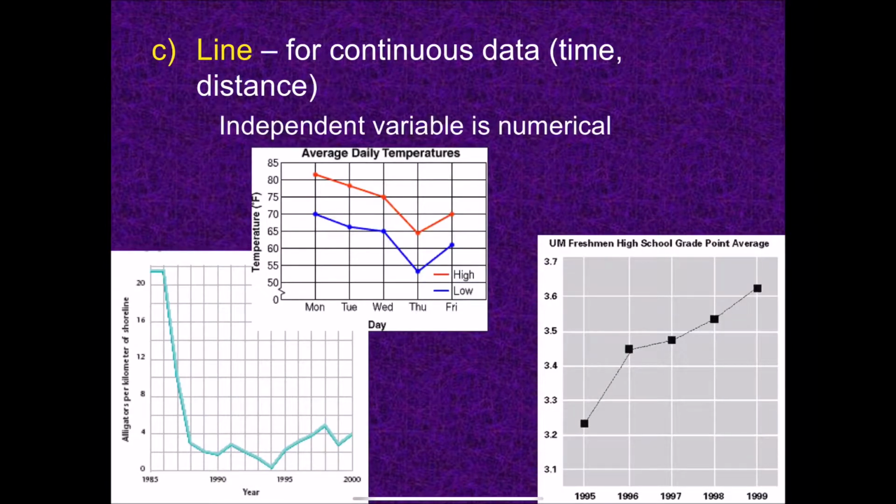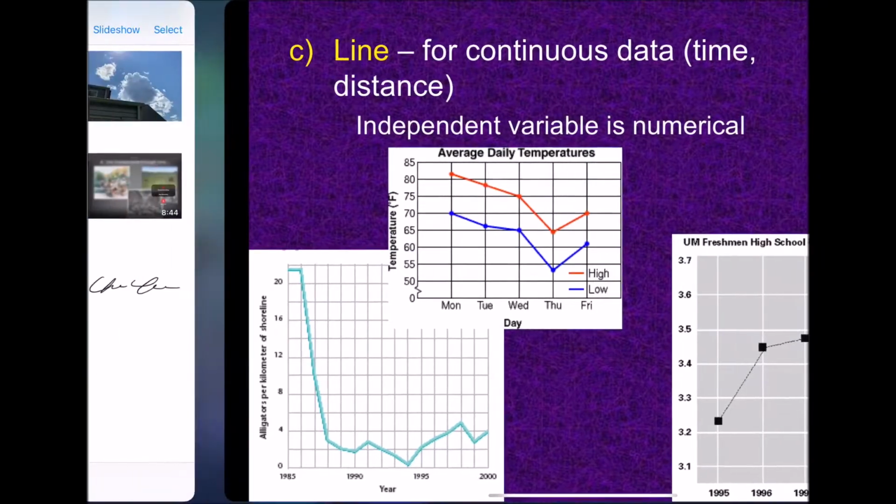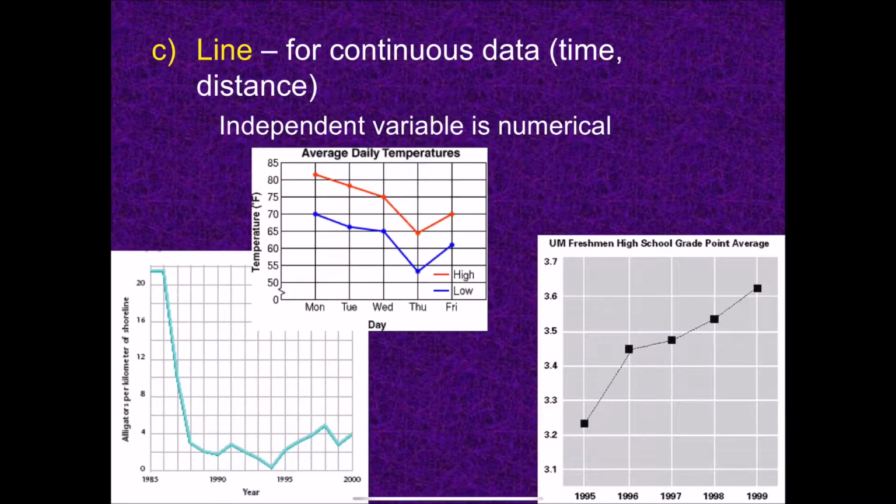A line graph is used when your independent variable is continuous or some kind of numerical, usually time. So when you have time on the x-axis, if you're looking at how things change over time, that generally is going to be a line graph. Distance too. If you're looking at something over distance, say there's a pollution discharge on one end, and you're looking at how things are affected away from where the pollution is, that's going to be a line graph as well.